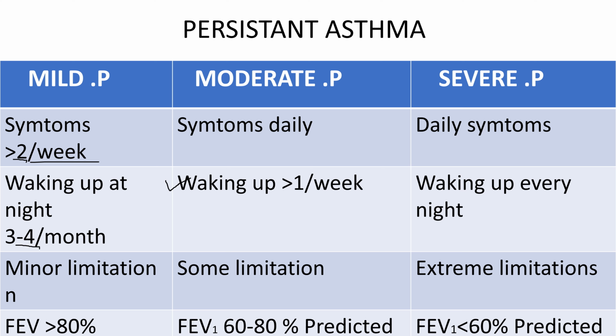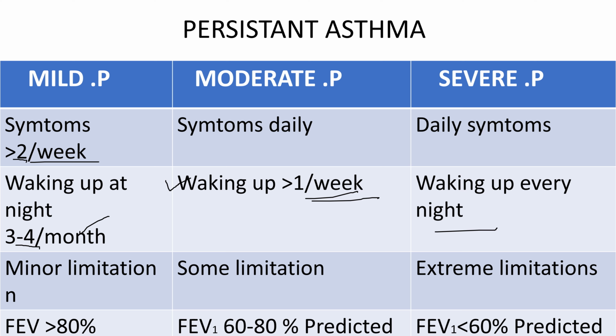Here, in all three, the symptoms will be more than 2 times per week. In moderate and severe, symptoms can be seen daily. You should remember waking up at night: in mild it is 3 to 4 times per month, in moderate about once per week, and in severe, every night.